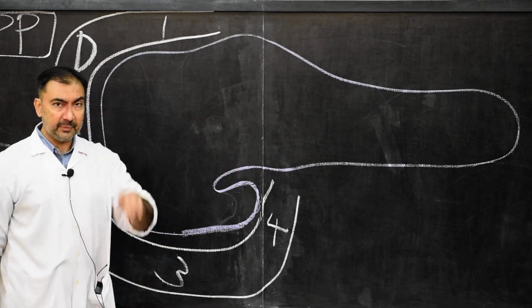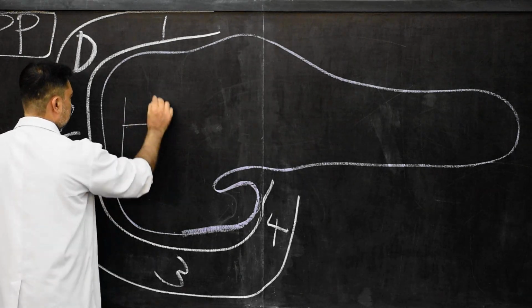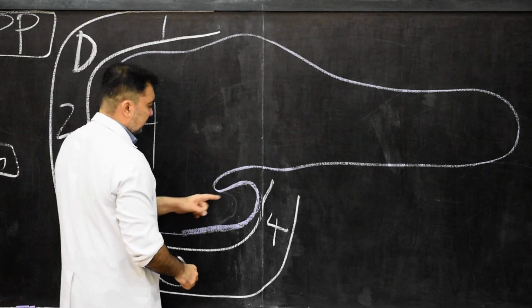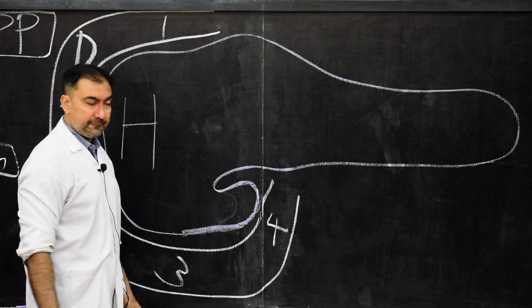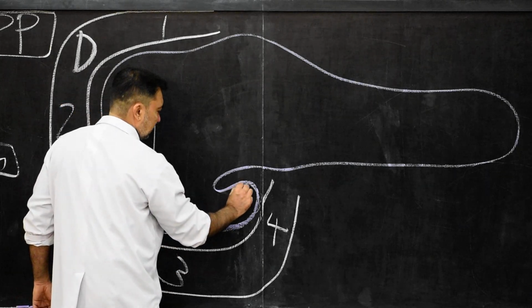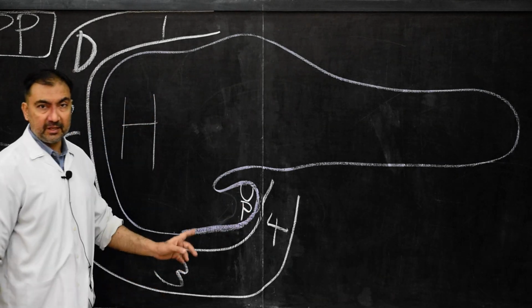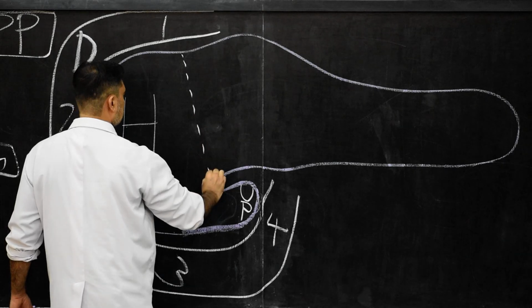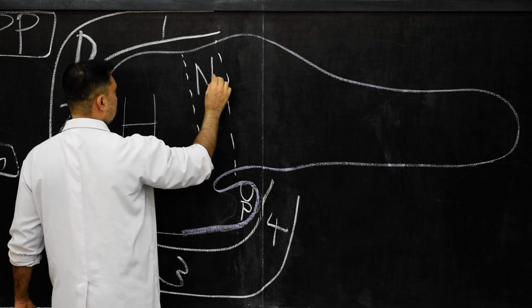The presenting part of the pancreas will be here. This portion will be known as the head of the pancreas. Then it has a projection directed from its inferior portion towards the left, and that projection I'm going to mention as the uncinate process, a projection from the head. Then over here, if I mark, this will serve as the neck of the pancreas.